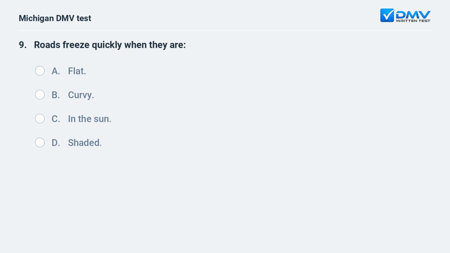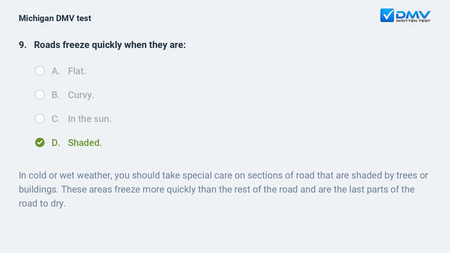Roads freeze quickly when they are: A. Flat. B. Curvy. C. In the sun. D. Shaded. The answer is D. Shaded. In cold or wet weather, you should take special care on sections of road that are shaded by trees or buildings. These areas freeze more quickly than the rest of the road and are the last parts of the road to dry.